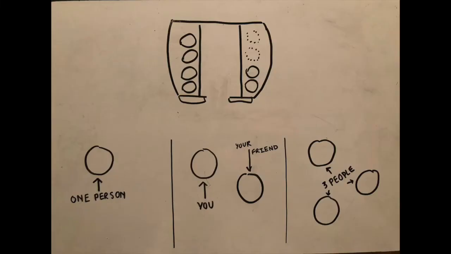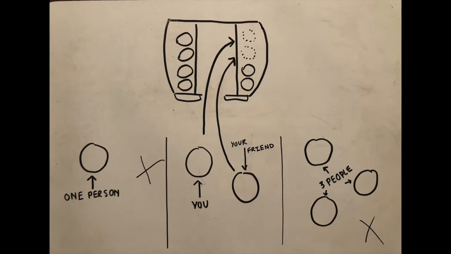The group of 3 to your side doesn't get into the gondola either because they would have to split up in order to fit 2 of them inside, and they don't want to be separated. So, you and your friend are the ones to get inside the gondola, filling it up completely, and you're on your way to the top of the mountain. This scenario is really similar to one of 2 chemical bonds, ionic bonds.